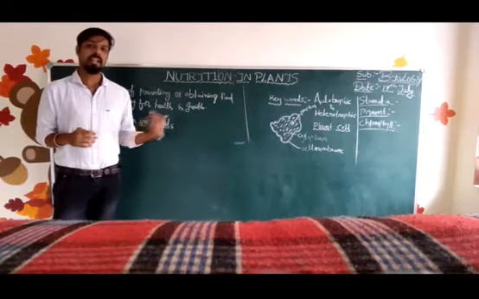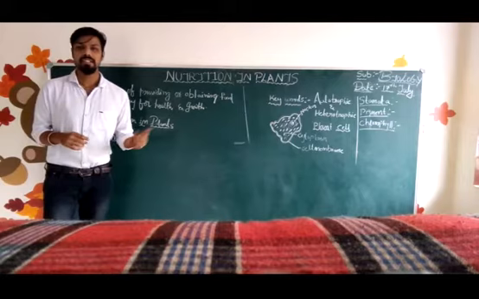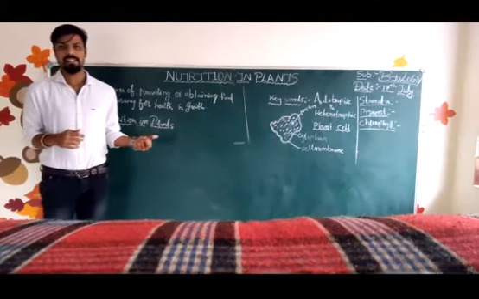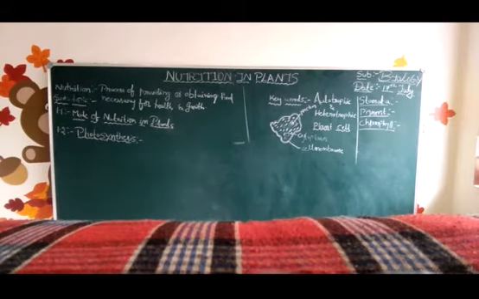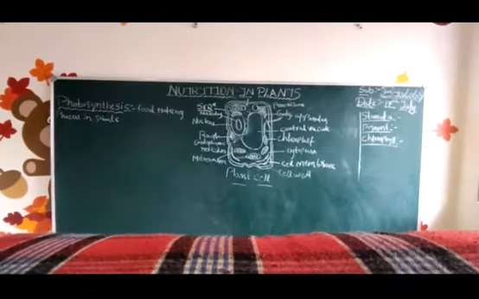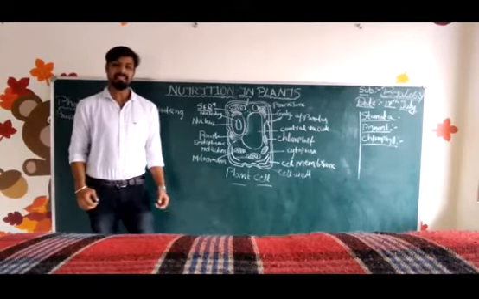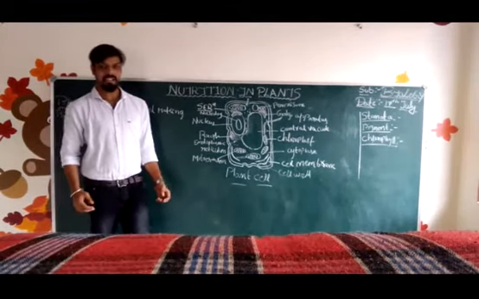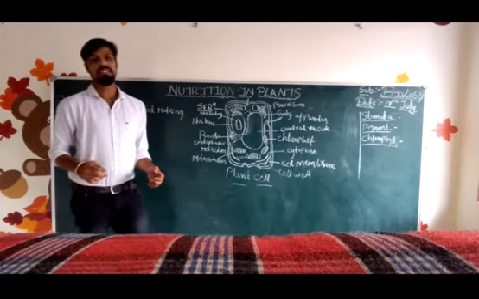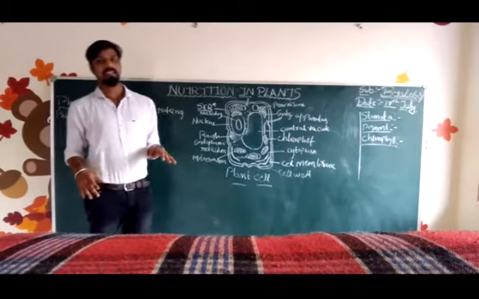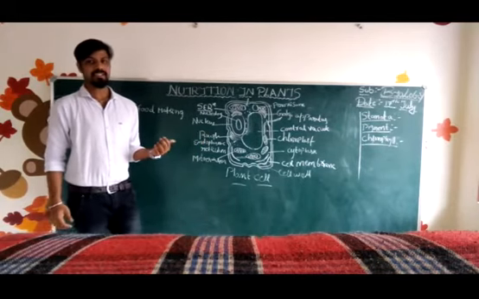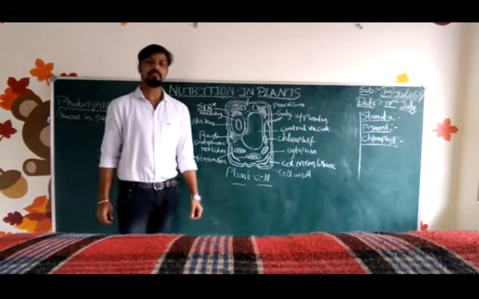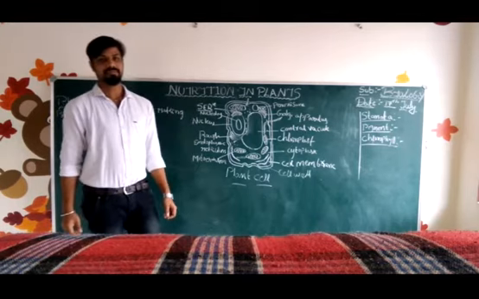The food factories of the plant are leaves. We call leaves the food factories of a plant. As in my previous class, I asked you whether the food is made in all parts of a plant or only in certain parts. For that, the answer is leaves. Leaves are the food factories of a plant.